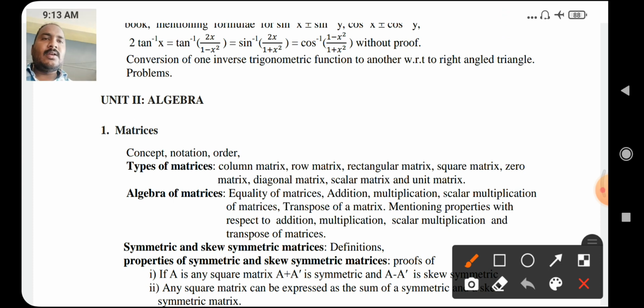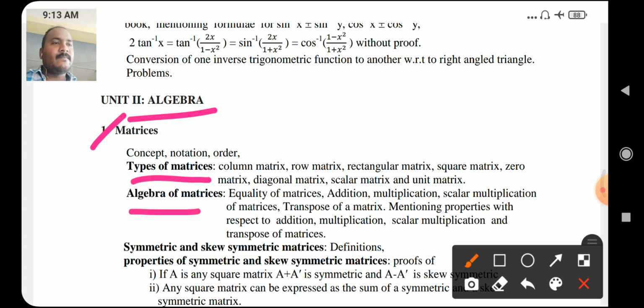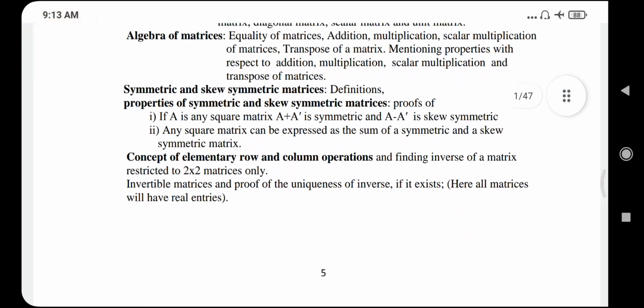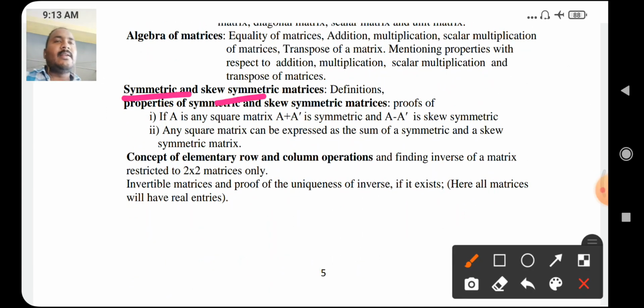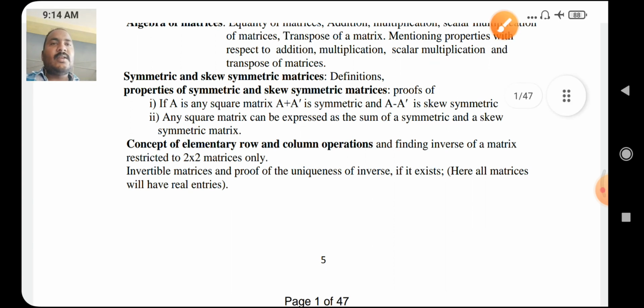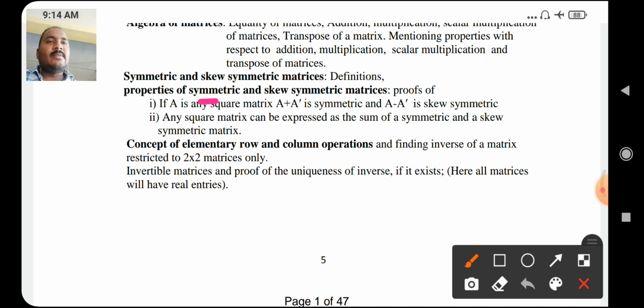Next, move on to unit 2. Second unit, algebra. In algebra, the first concept is matrices. In this chapter, this is the third chapter, we will discuss types of matrices, algebra of matrices, symmetric and skew symmetric matrices with definitions and properties of symmetric, skew symmetric matrices with some important theorems.